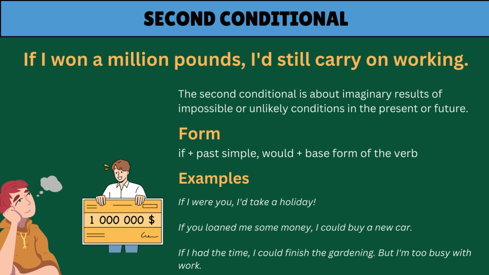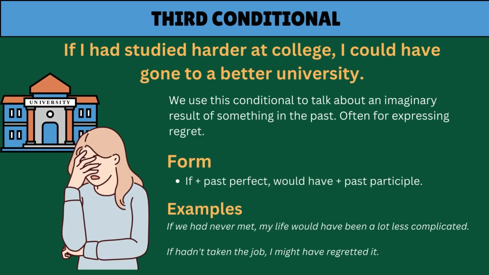Here are some examples. If I were you, I'd take a holiday. If you loaned me some money, I could buy a new car. If I had the time, I could finish the gardening, but I'm too busy with work. If I had studied harder at college, I could have gone to a better university. This is an example of a third conditional.